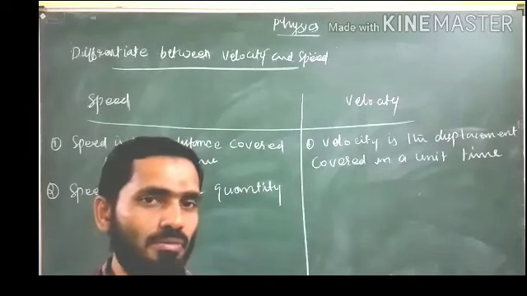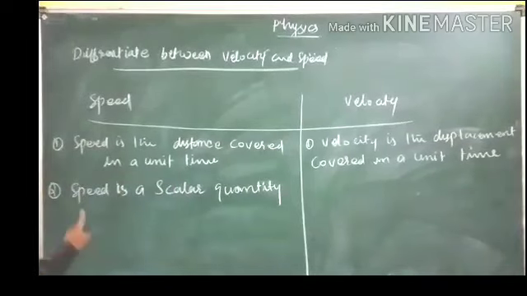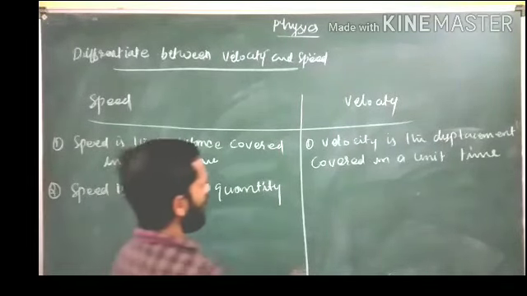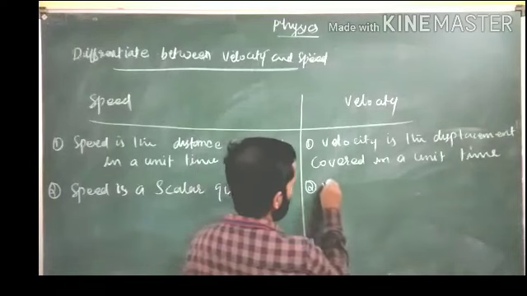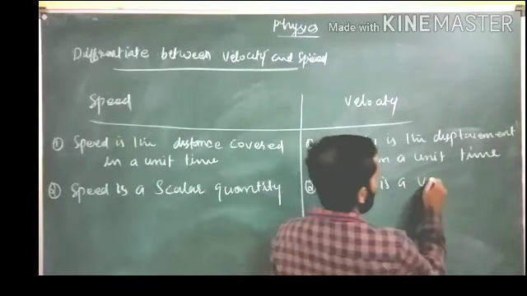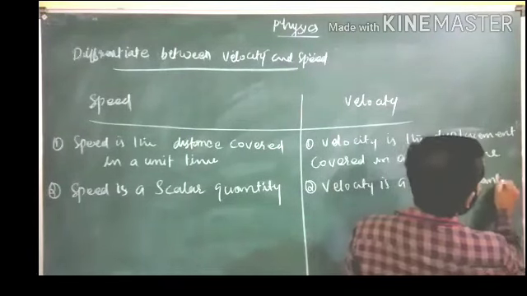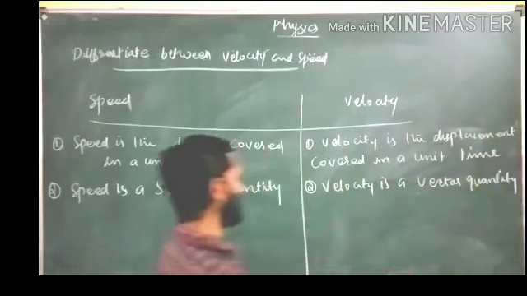Those quantities which have unit, magnitude and direction are vector quantities. So speed is a scalar quantity and velocity is a vector quantity. Okay, velocity is a vector quantity.